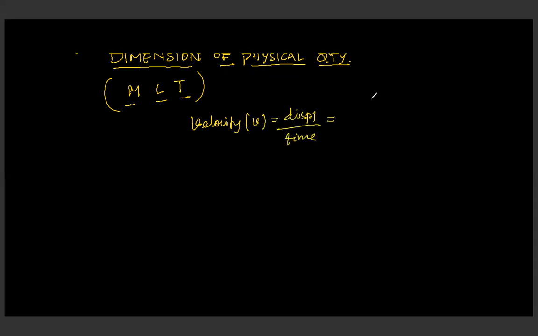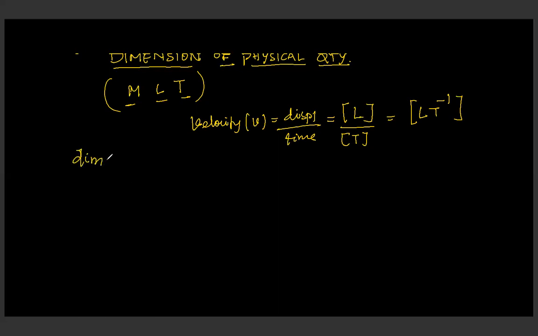Fine. As we know there are 7 base quantities. I have already explained that in mechanics only 3 quantities are sufficient to study the whole chapter, that is mass, L and T. So I'm only discussing these 3 now, then gradually we will move to the other parts. As we know, I'm discussing velocity. Velocity is displacement by time. The expression for displacement is L, and time is t. If I take this t up, it is expressed as L t to the power minus 1.